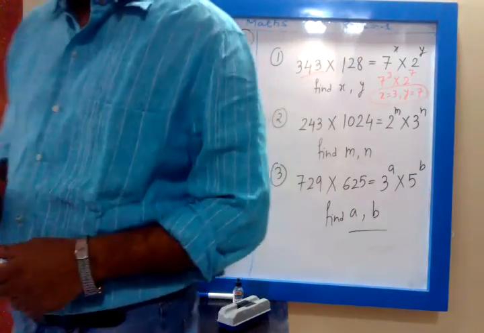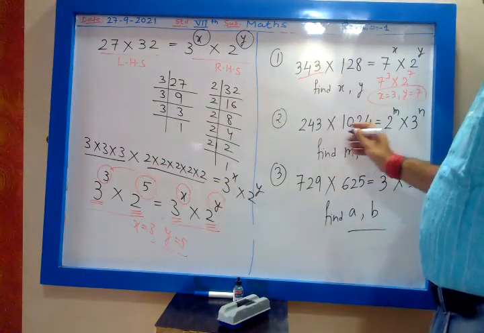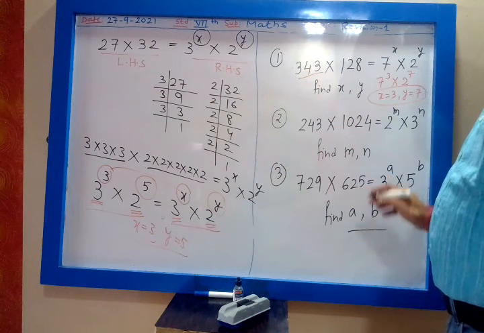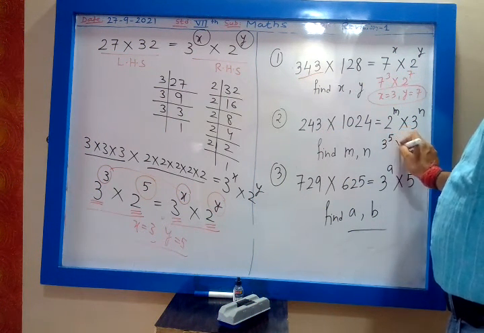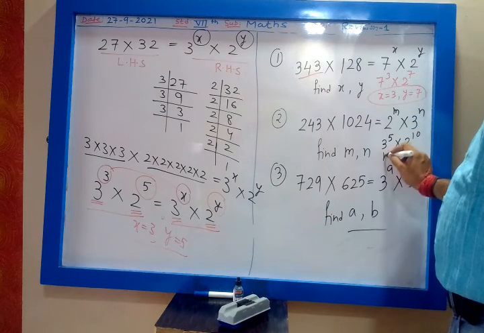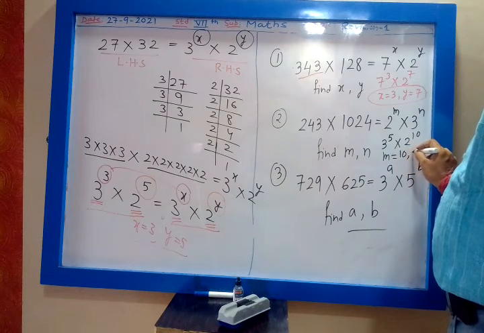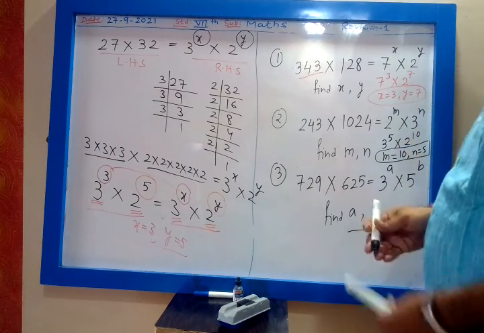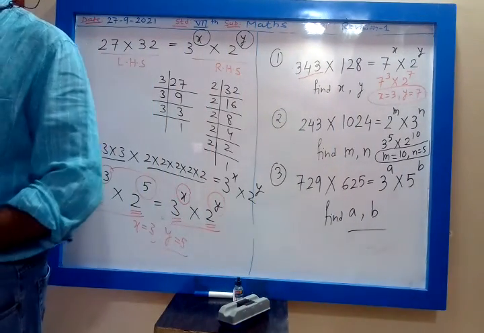Second one. Tanmay Shinde, yes. What is the answer of second? You have written something. 243 you can write as 3 raised to 5. 1024 is 2 raised to 10. So the answer is m is 10 and n is 5. Second answer, m is 10, n is 5.